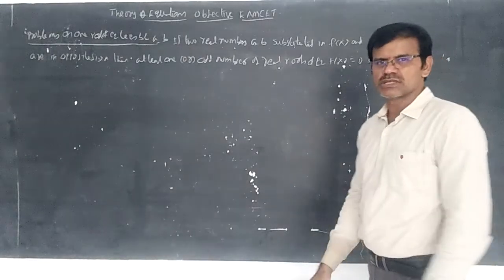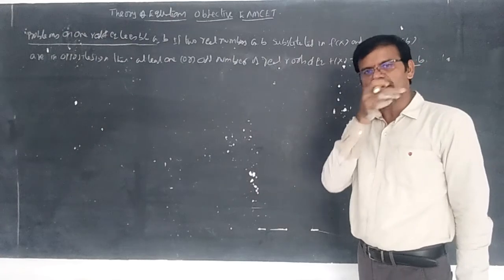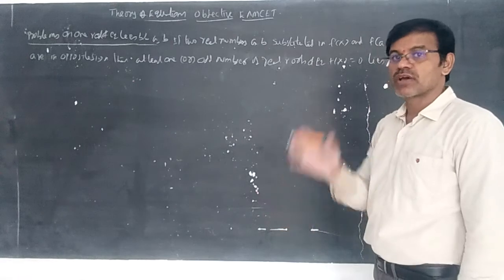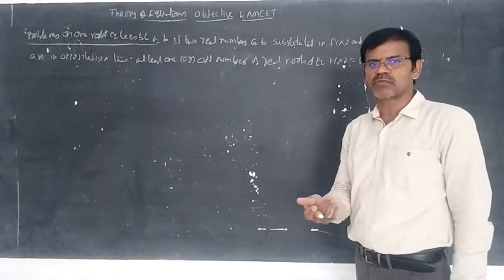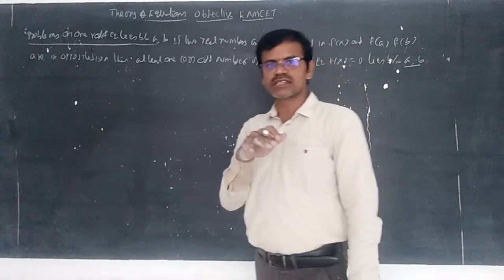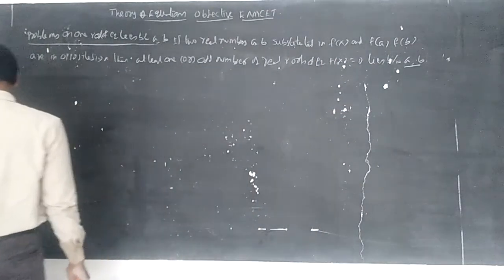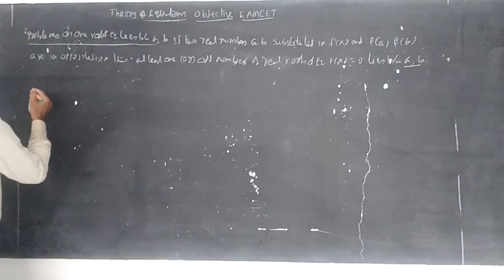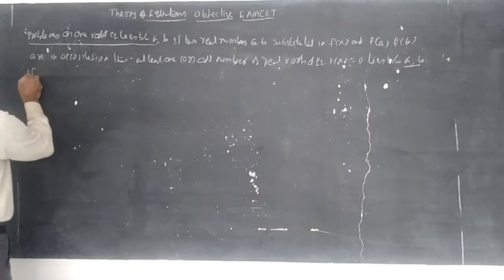The meaning is of course easy. f of a into f of b less than 0 is the concept according to the location of roots of a quadratic expression. If it is negative, the value lies between alpha less than x less than beta. If it is positive, f of a and f of b greater than 0, then x is less than alpha or x greater than beta like that. So it is having opposites, so even number of roots.